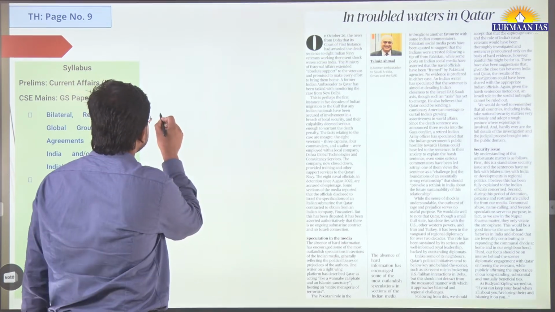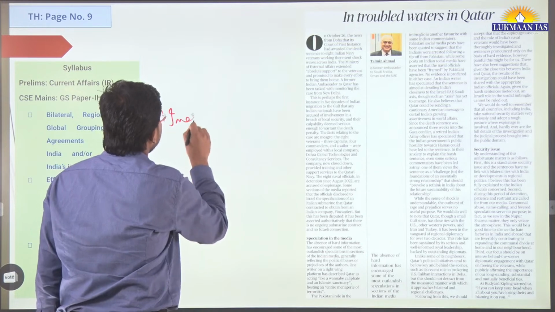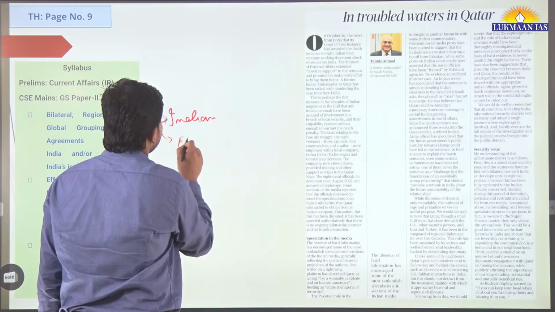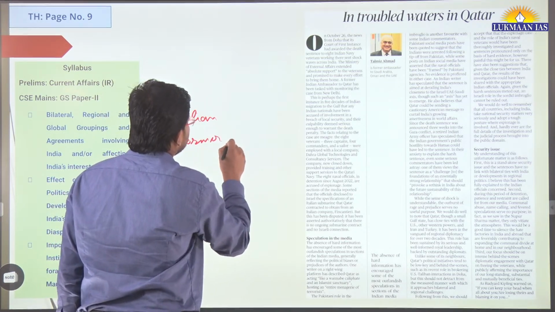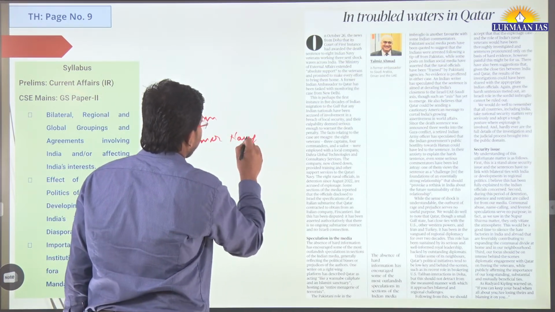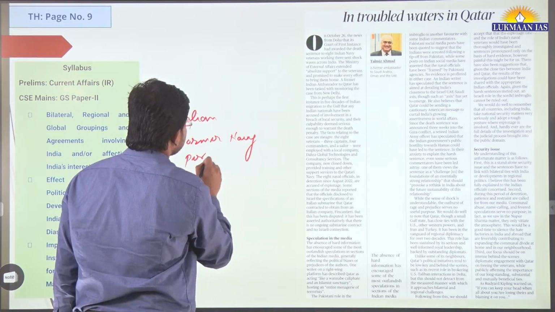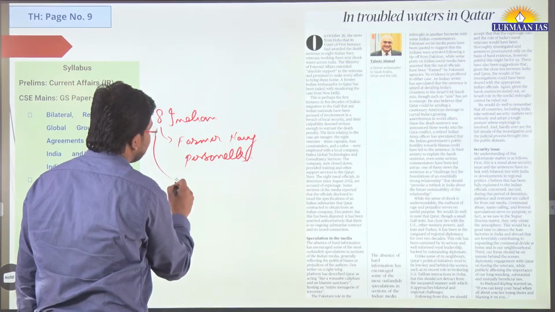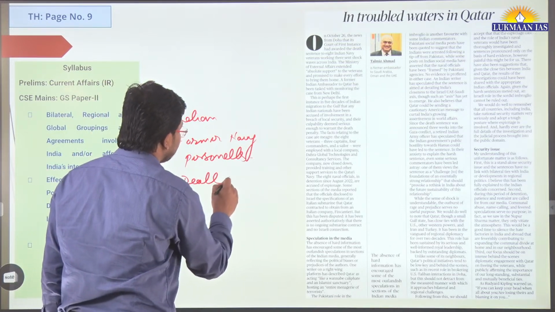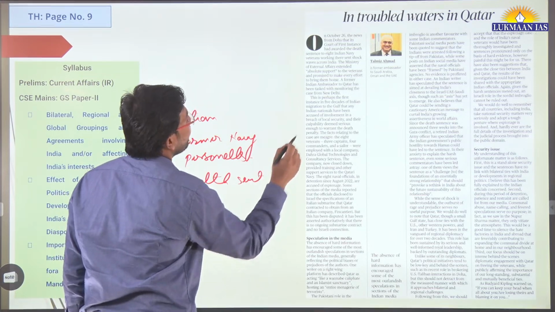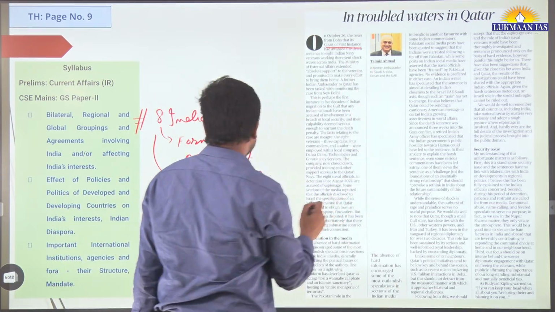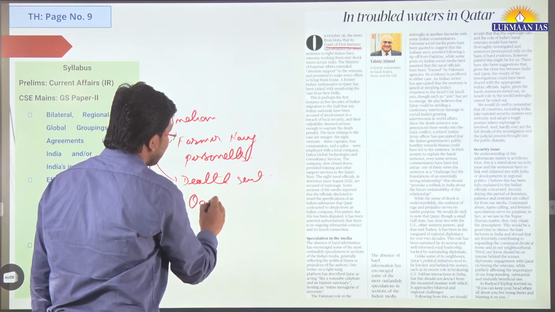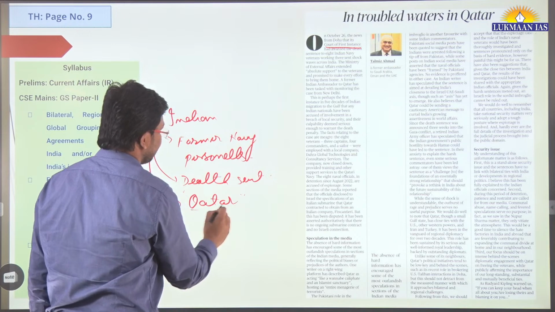Recently, eight Indian former Navy personnel have been awarded a death sentence. Okay, they have been awarded a death sentence by a court of first instance. Where? In Qatar. Okay, this is the thing.